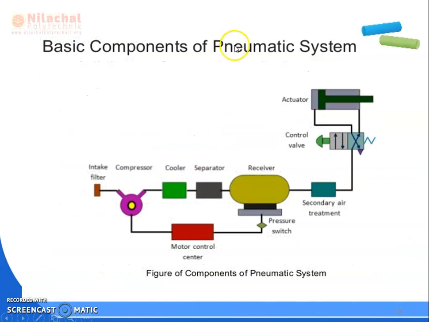So you can see the basic components of the pneumatic system, starting with the intake filter. In the intake filter, what will happen? The large-size dust and dirt particles will be removed, and the air is sent to the compressor. From the compressor, which is a two-stage compressor, an intercooler is used. From the intercooler to the aftercooler, then it is separated into the receiver or reservoir. Then it goes for secondary air treatment. So the first stage of air treatment will be over, and then we will discuss secondary air treatment.